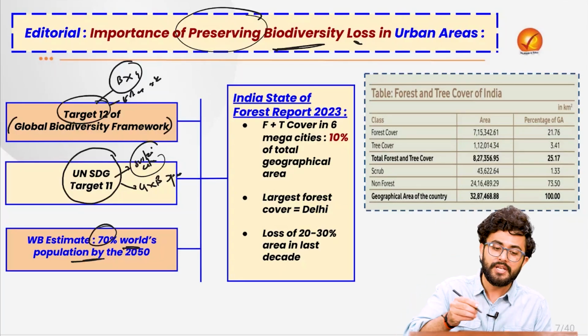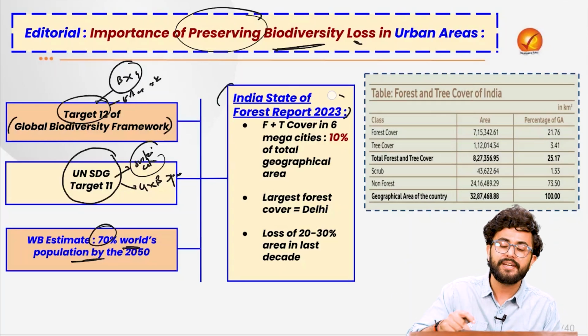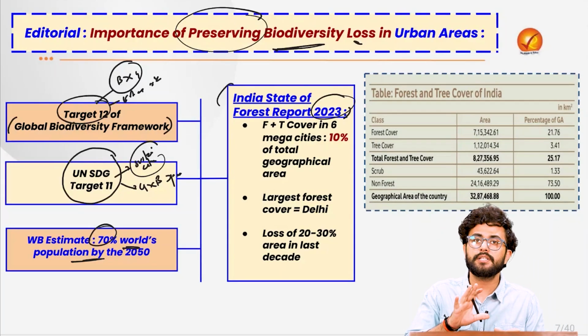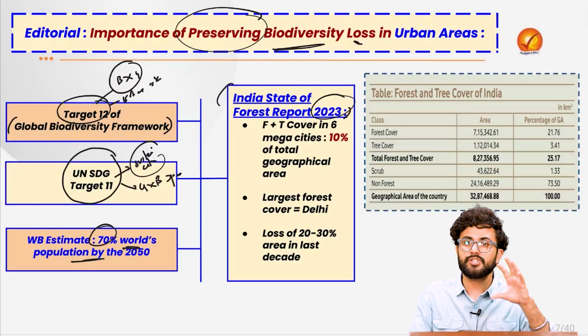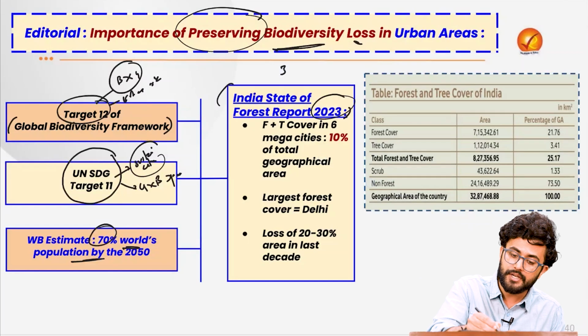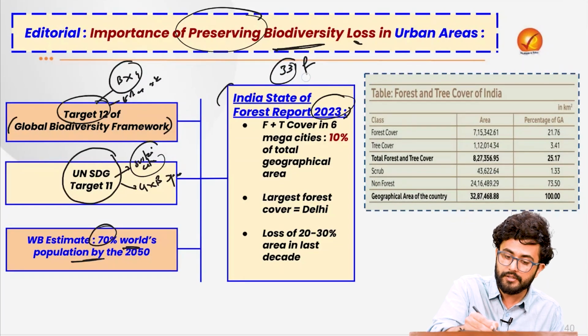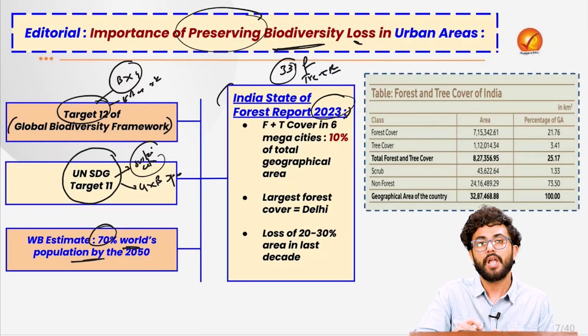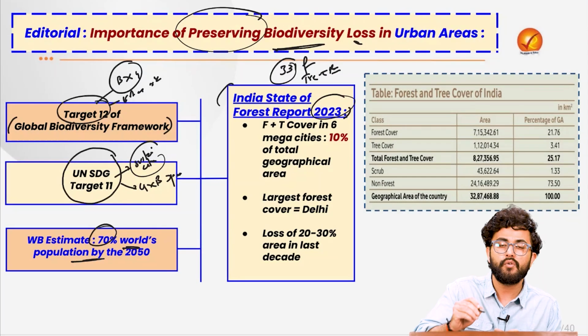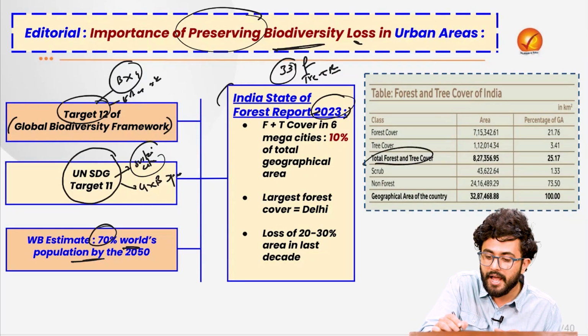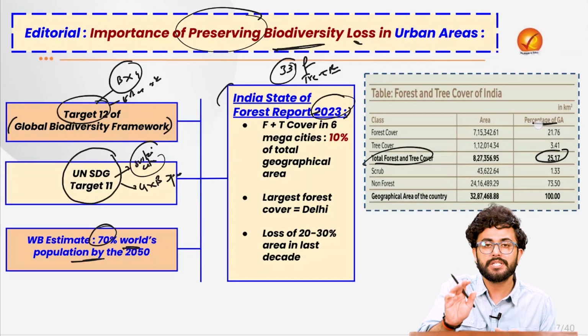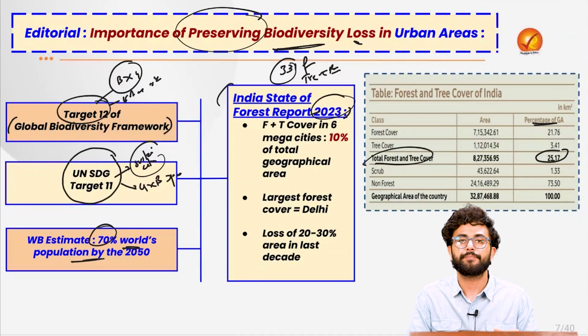Then when we refer to the India State of Forest Report 2023, first of all, it tells us that we had set ourselves a target. That was the national reforestation target, that we are going to have 33% of our area under tree and forest cover. However, if you look at the India State of Forest Report 2023, currently the total forest and tree cover stands at only 25% of the geographical area.